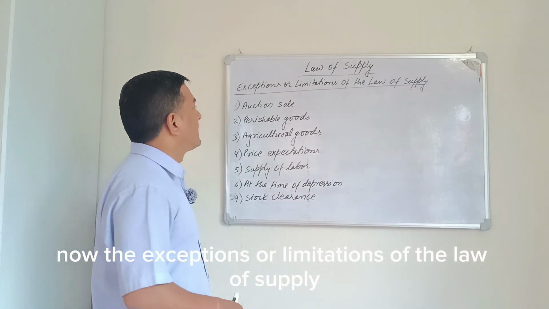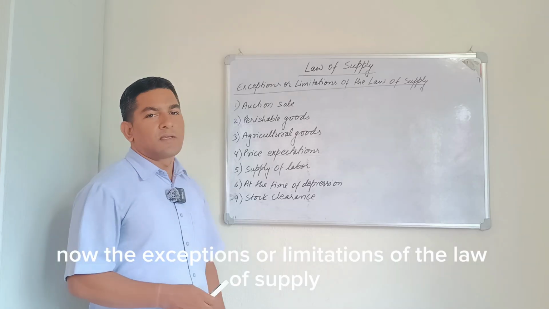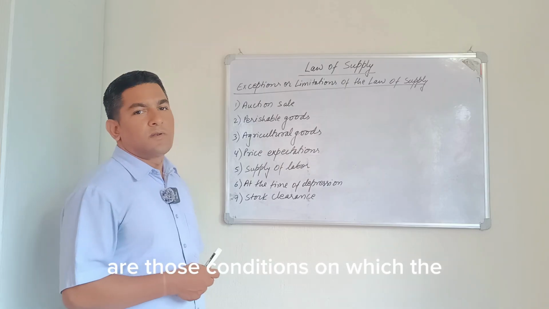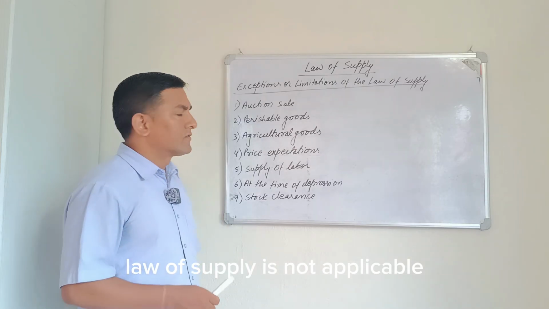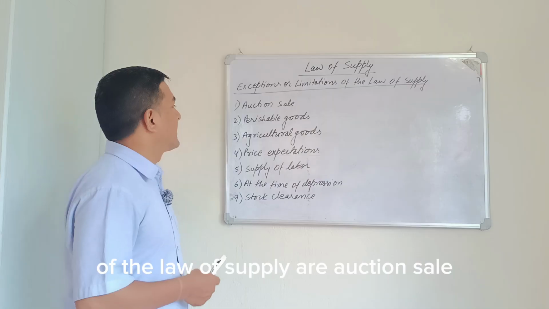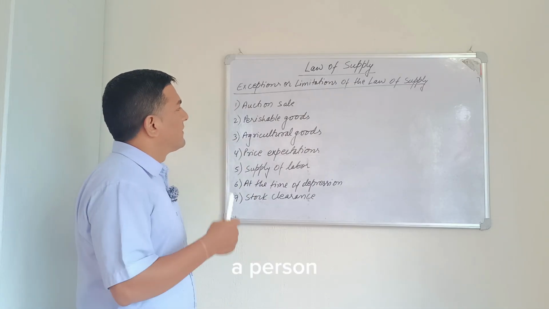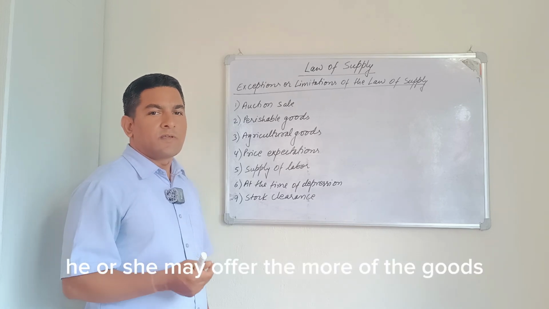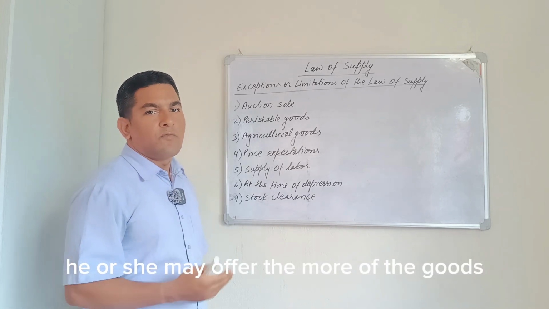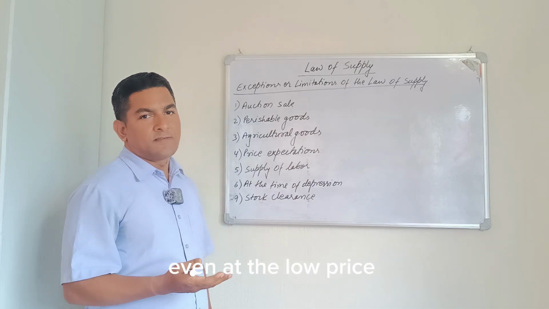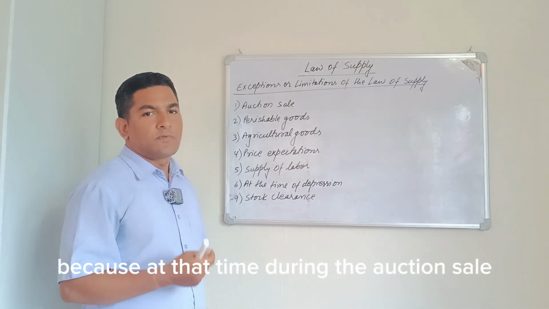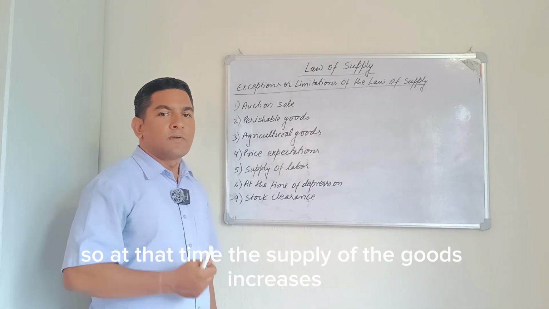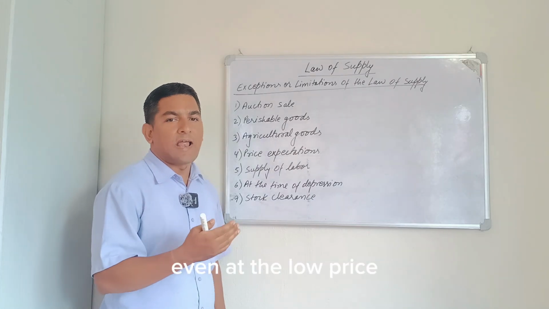Now, the exceptions or limitations of the law of supply. Exceptions or limitations of the law of supply are those conditions in which the law of supply is not applicable. Some of the exceptions or limitations are, first, auction sale. A person who is in a financial crisis may offer more of the goods even at a low price, because during the auction sale he or she is in financial crisis. So at that time the supply of the goods increases even at a low price.